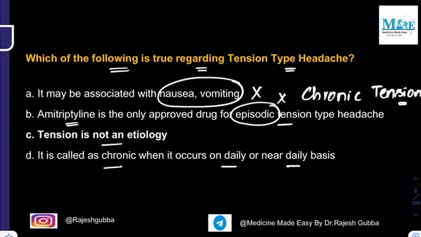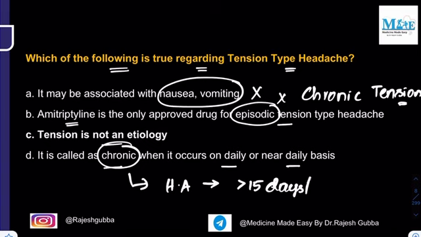Now, what do you understand by the word chronic tension type of headache? If the tension headache occurs more than 15 days per month, then we call it chronic tension type of headache. And remember, tension is not the etiology for the development of tension headache. The studies have shown that it need not always be. There is no clear evidence that tension is an etiology in case of tension type of headache. So the correct statement is the C here.